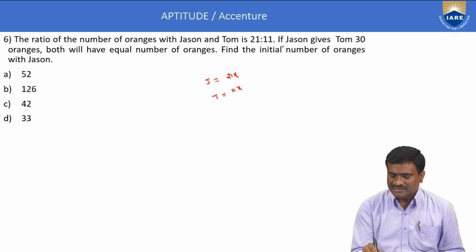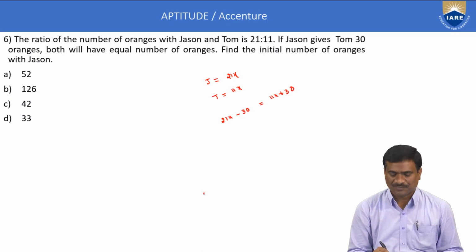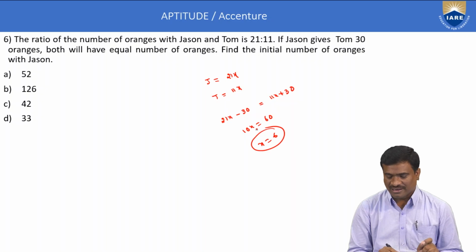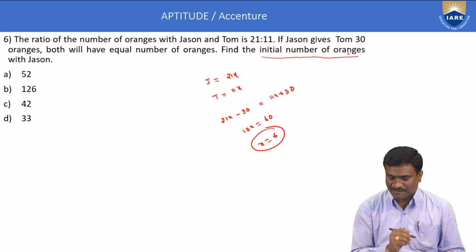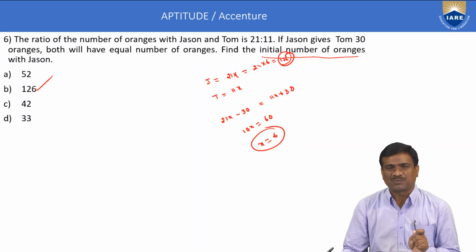Second statement, Jason gives Tom 30 oranges. That is 21x minus 30 is equal to 11x plus 30. Next, 10x is equal to 60. Therefore, x is equal to 6. Now find the initial number of oranges with Jason: 21x, 21 into 6 is equal to 126. Option B only is correct. This is about ratio and proportion application.